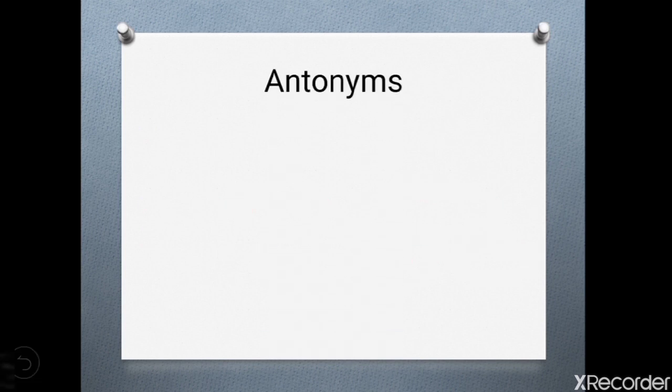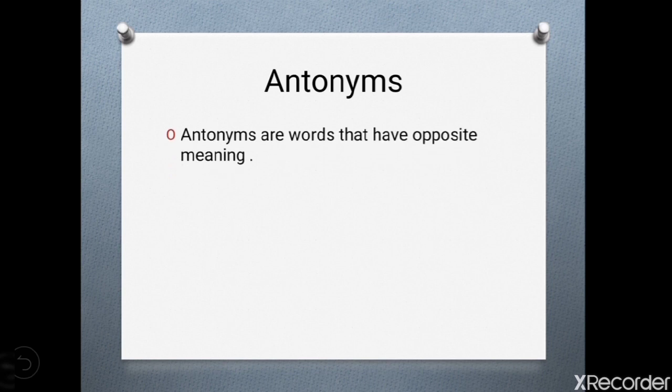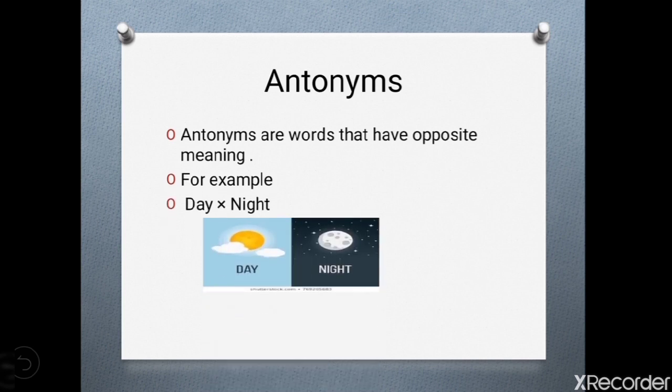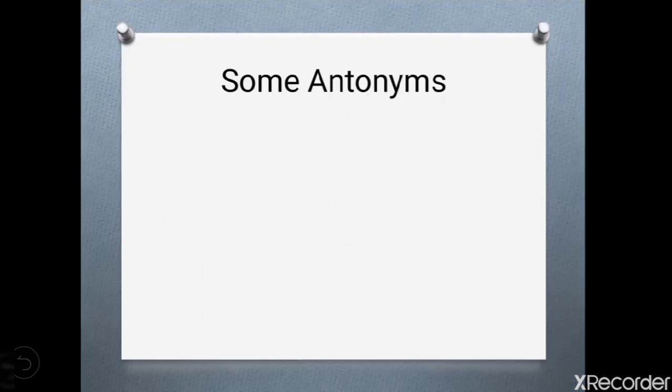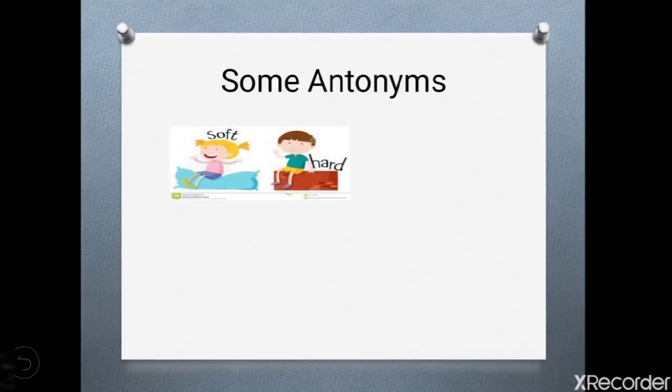Now, we will see antonyms. The definition of antonyms: antonyms are words that have opposite meaning. For example, day, night. These are some antonyms.